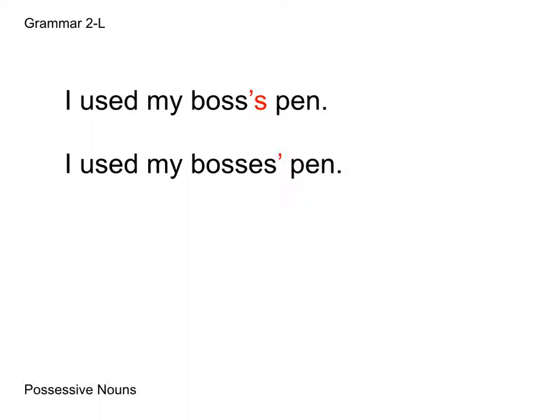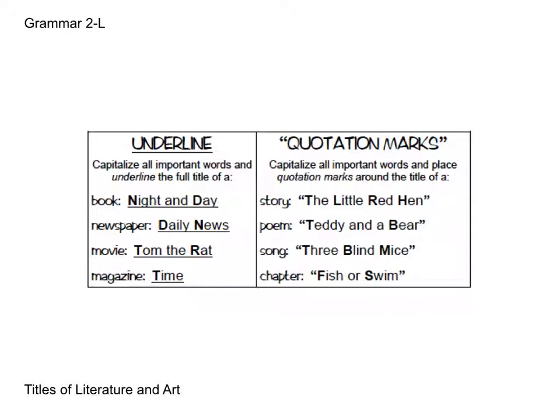Now we're going to go into how to capitalize and punctuate titles of literature and art. Let's look at the rules first. Capitalize all important words and underline the full title of a book, newspaper, movie, or magazine. Whereas you're going to use quotation marks and capitalize all important words for a story, poem, song, or chapter.